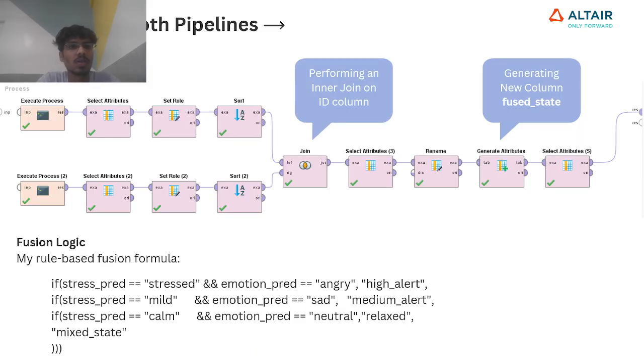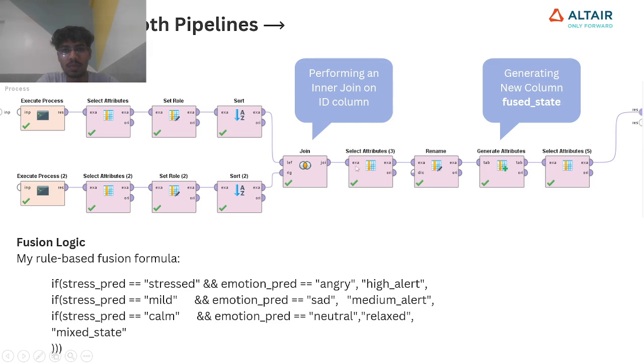So this is the fusion of both pipelines. I earlier told you about process one and process two. This is the stress process, and this is the emotion process. Here I'm sorting the column based on the ID, and so I'm joining using a join operator and performing an inner join on the ID column.